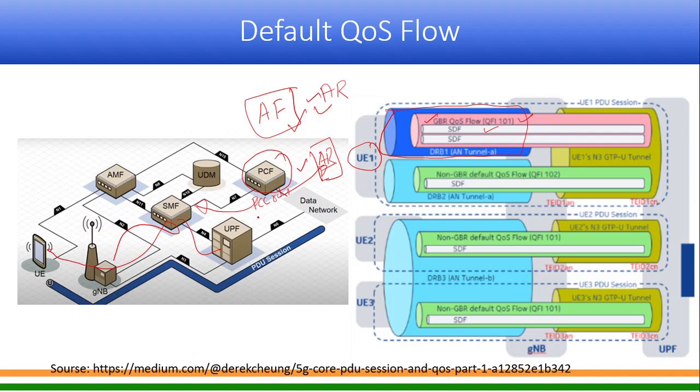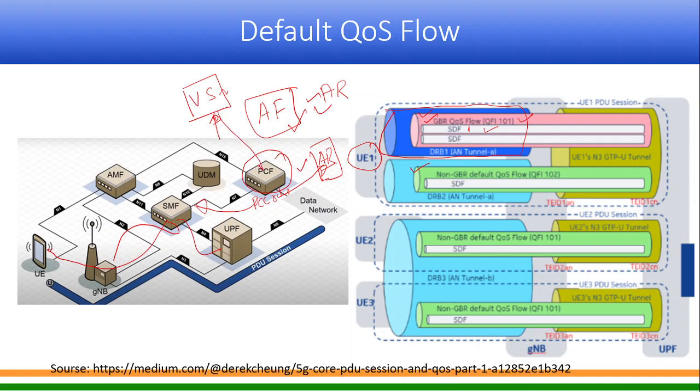Now as of now it has got a default QoS flow, a GBR QoS flow, and within the GBR say SDF1 is running. And again, suppose this particular user is a multitasking user, and suddenly it is trying to access some video streaming service. So again it will request to the video streaming service that it wants to avail this service.